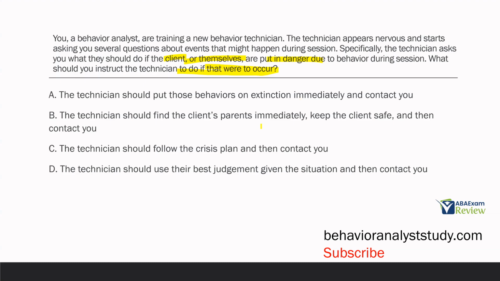B, the technician should find the client's parents immediately, keep the client safe, and then contact you. Well, what if the client's parents aren't there? What if they're somewhere else? What if they're in the clinic? There are a million reasons why B couldn't work.